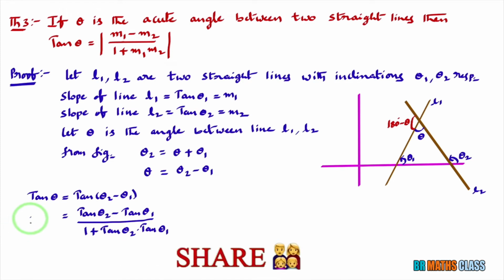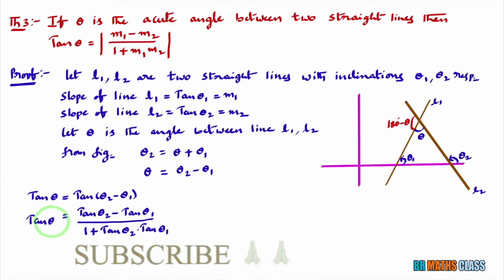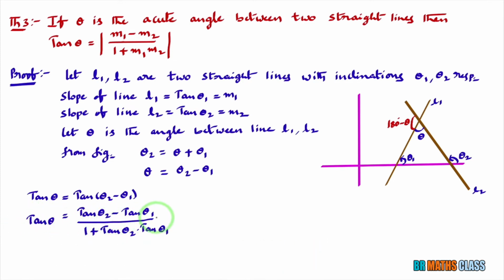You got that tan theta equal to tan theta2 minus tan theta1 divided by 1 plus tan theta2 into tan theta1. What is tan theta2? Look here. Tan theta2 is slope of second line that we considered as m2. So tan theta2 is m2 minus, what is tan theta1? Tan theta1 is m1 divided by 1 plus m2 into m1.